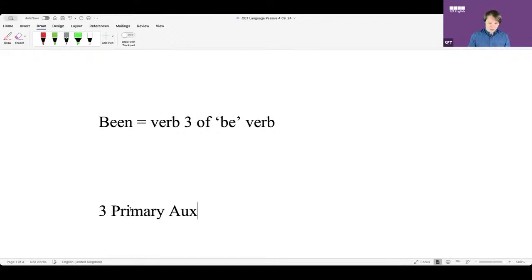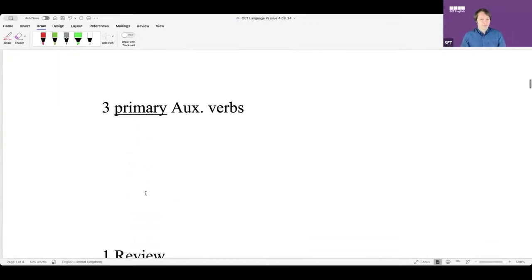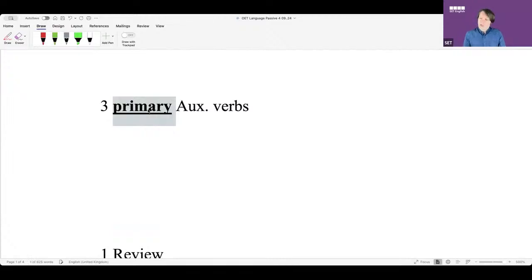primary auxiliary verbs. What does primary mean, guys? What does primary mean? Last one. Come on. Is it a good thing or a bad thing? Primary. Everyone, what does it mean, primary?